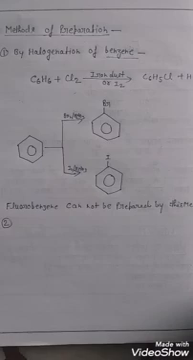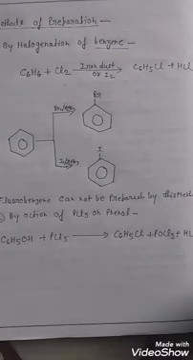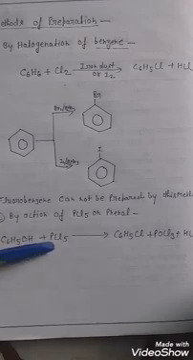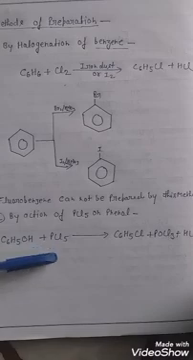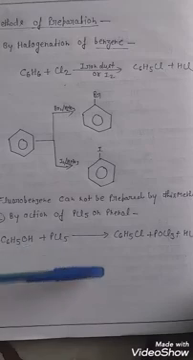Next, by the action of PCl5 on phenol, chlorobenzene or aryl halide is obtained. If phenol reacts with, or is treated with, PCl5, chlorobenzene is obtained.